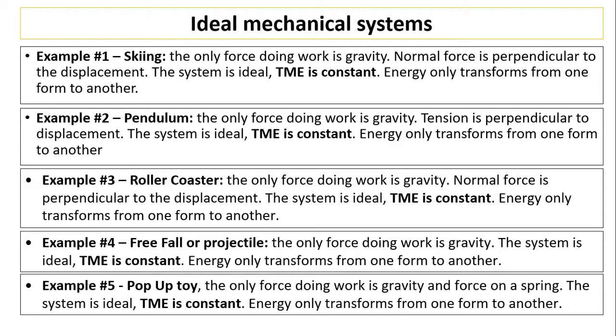Another example is roller coaster. In the roller coaster case, it's actually very similar to skiing. You're just along a surface going up and down, back and forth, constantly changing the forms of energy from kinetic to potential and back to kinetic, then to potential and so forth.